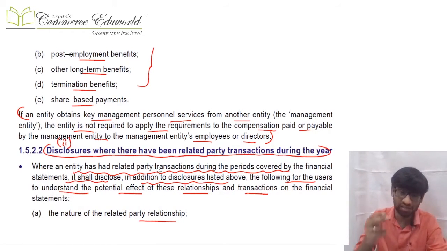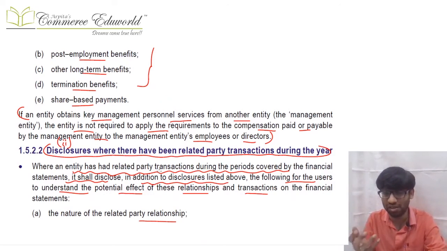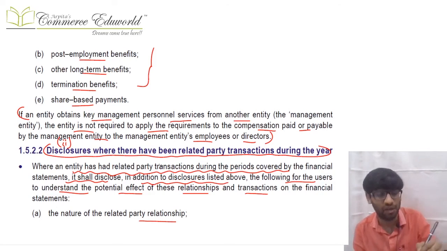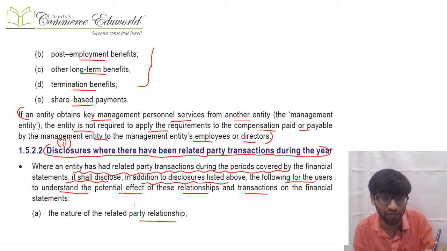Okay, now what is there? In category 2 there is a second point over there. This disclosure will come only if there is a transaction. So there cannot be a case where there is a related party relationship and there is no transaction, then there will be no disclosures over here in this point. So in this point you will disclose only if there is a transaction. Now if there is a transaction with a related party, what all do you need to disclose? You need to disclose the nature of that related party relationship.